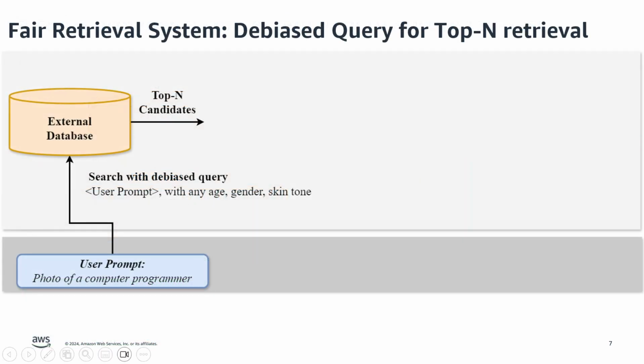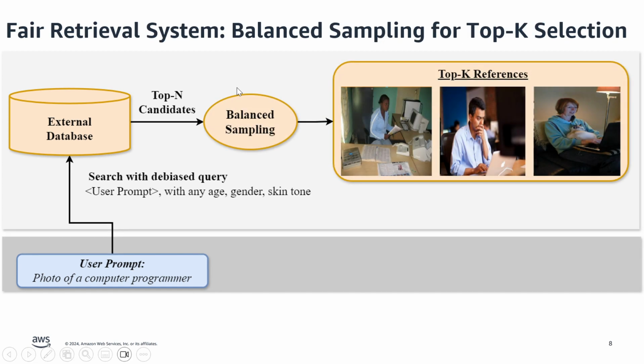First, for the fair retrieval system, we simply append a simple phrase with any age, gender, or skin tone so that given a prompt, the retrieved images are demographically diverse. Given such n candidate images, we perform balance sampling so that we obtain a smaller set of key reference images which are actually used to condition the generative model.